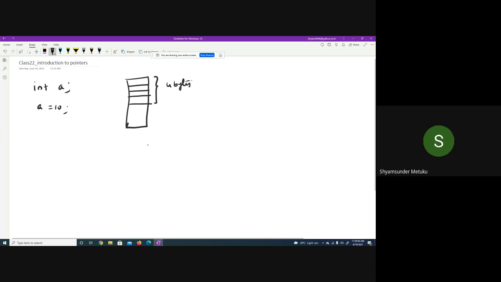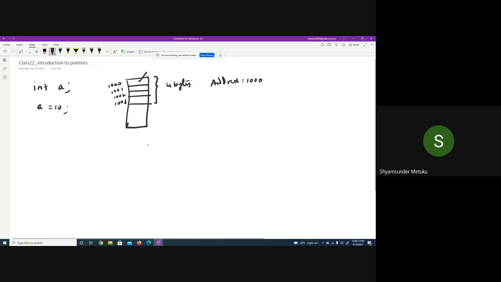Assuming the starting byte will be 1000, then 1001, 1002, 1003. Out of the 4 bytes, assuming this is my first byte, what will be the address of this first byte? Is it not 1000?